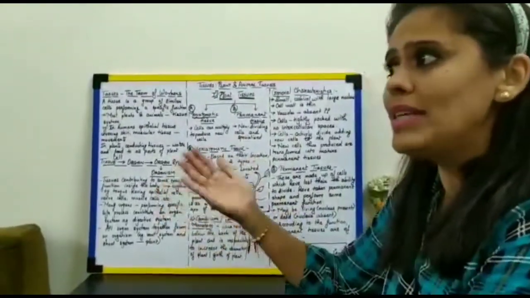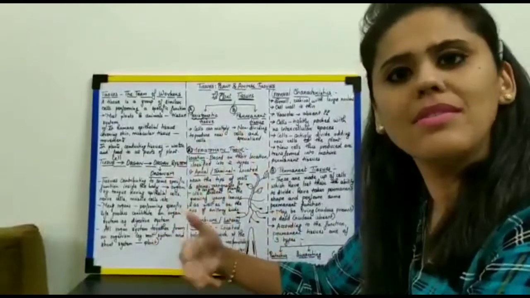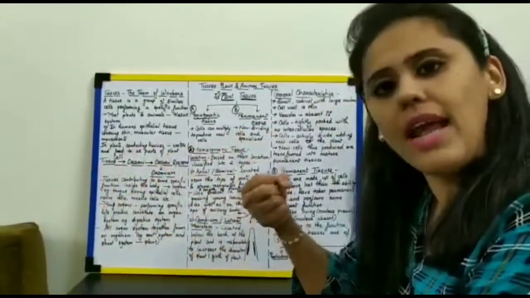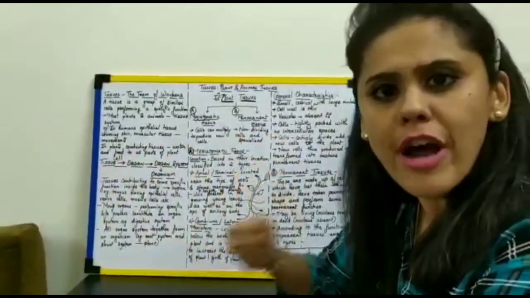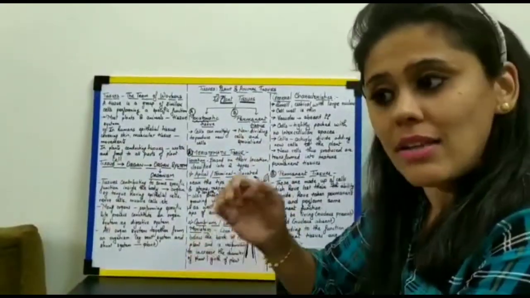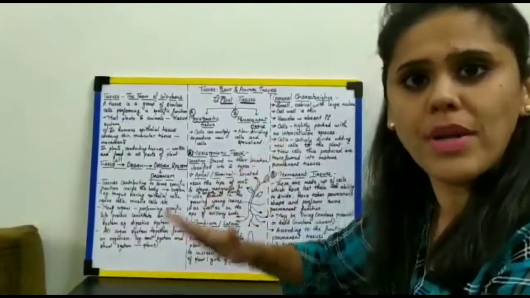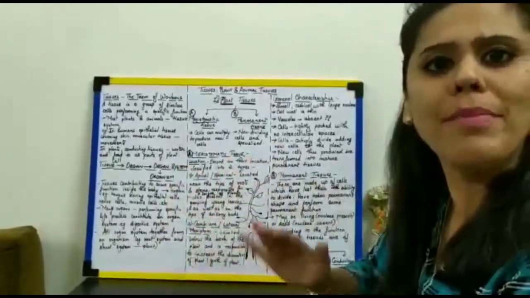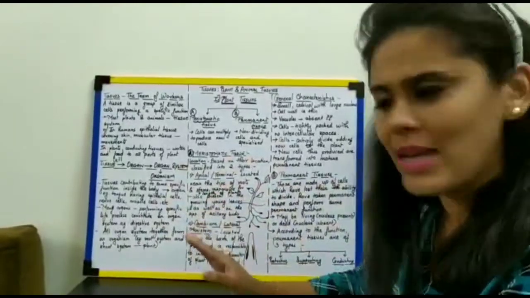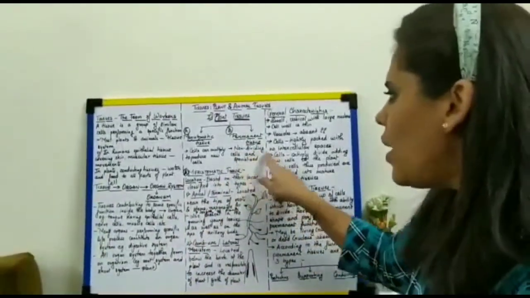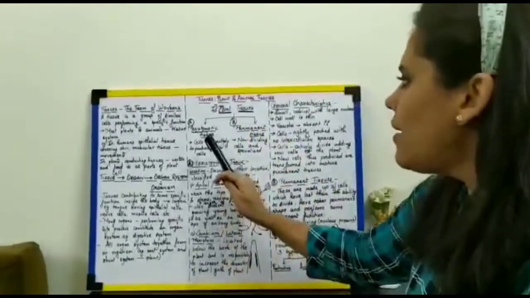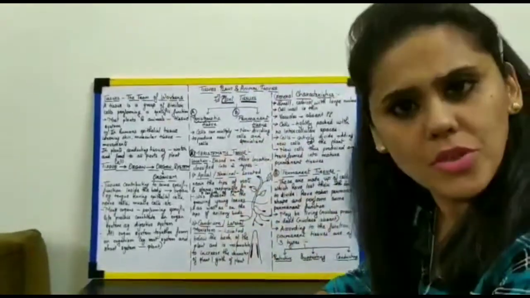The one which has stopped the process of cell division and has taken up a permanent function. These are the two major types of tissues.